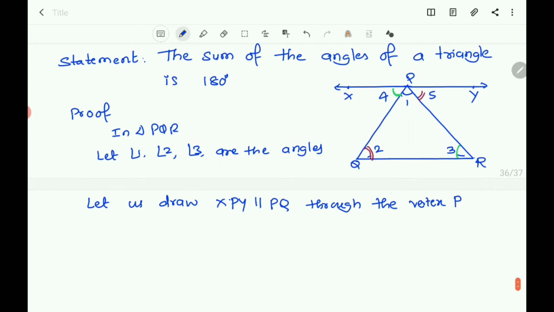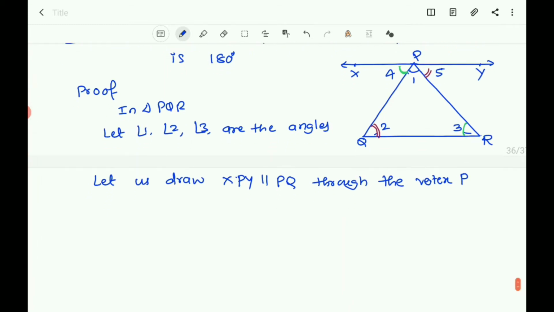Now you know that here angle 4 is equal to angle 2 and angle 5 is equal to angle 3, as they are alternate angles made by the transversals PQ and PR. So you write angle 4 is equal to angle 2. Why is it?